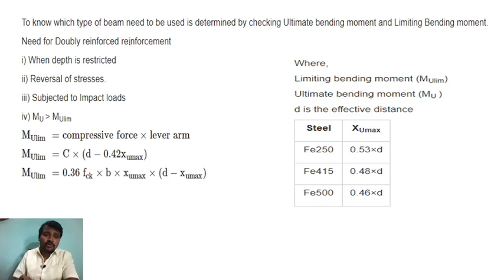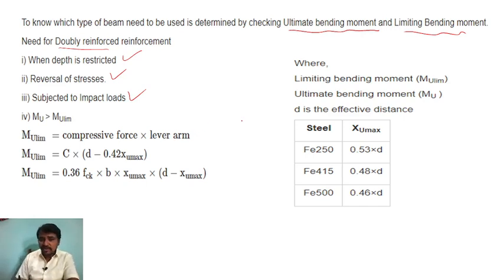Now, to know which type of beam is to be used, determine the ultimate bending moment and the limiting bending moment for the doubly reinforced section. We use the doubly reinforced section when depth is restricted or when reversal of stresses or impact loads are subjected. Then Mu is more than Mu limit. Mu limit is compression force into lever arm.